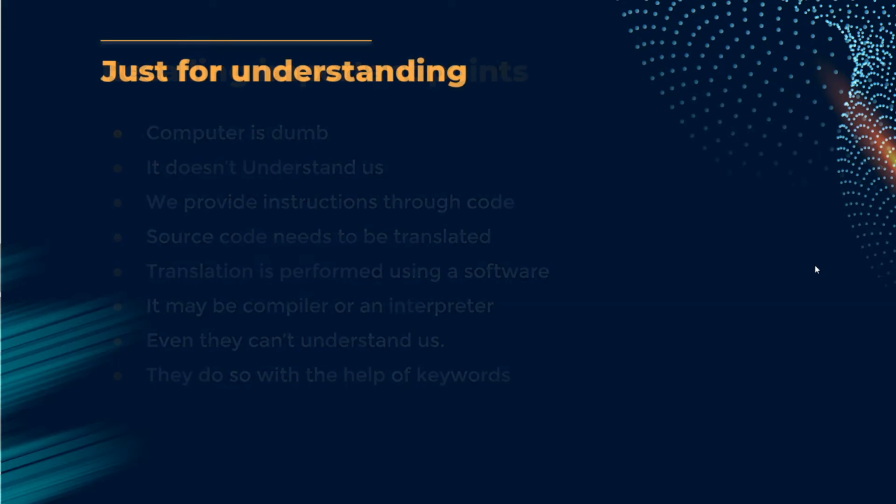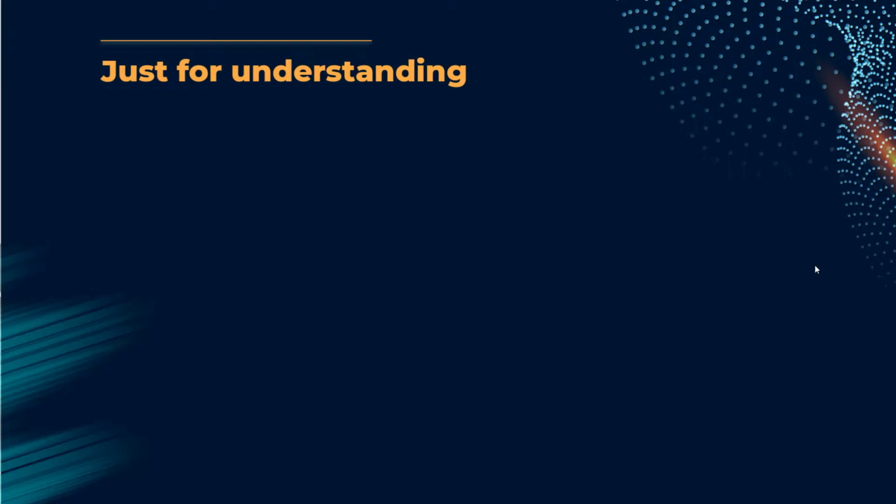There are several steps included in the translation we are talking about, that is the source code to machine code translation. But we are not studying compiler design subjects, so we will not get that deeper into it. We will just have a basic understanding about it.